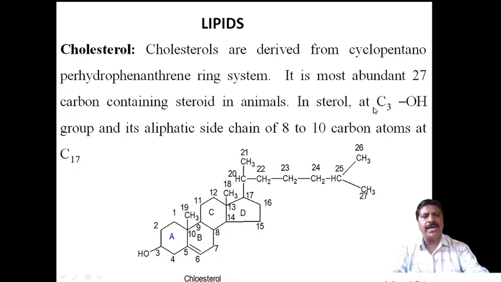A sterol has a hydroxy group at the C3 position. Sterol means it contains a hydroxy group, an alcoholic group. And it has an aliphatic side chain of 8 to 10 carbon atoms at C17. The number of carbon atoms in the side chain will vary, but it is attached at the 17th carbon atom of the cyclopentane ring. This is the structure.